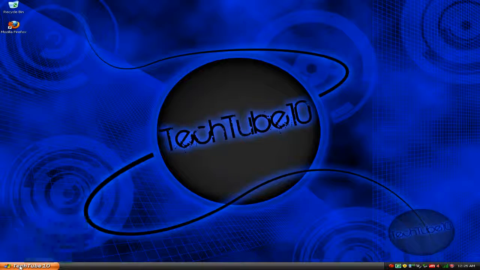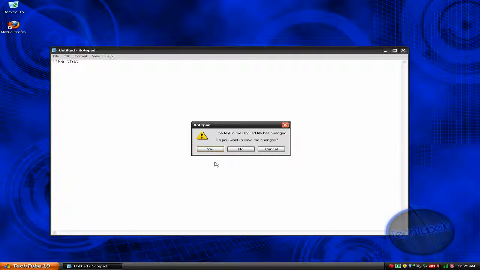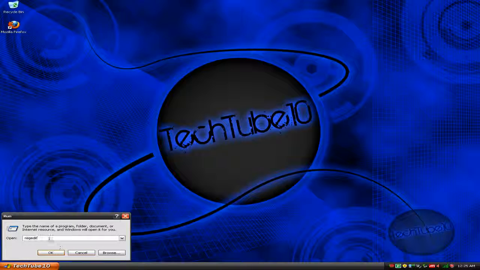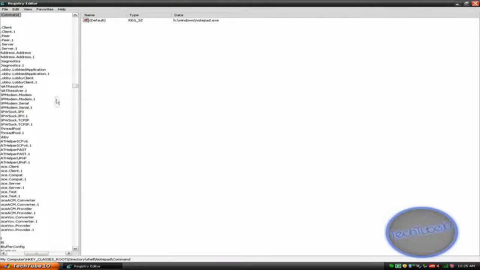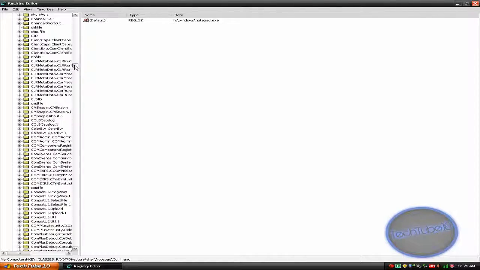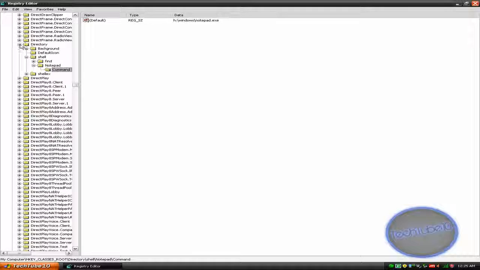Right click, like you see, by right clicking it, you can open Notepad like that. You see? So first, open Run, type in regedit, navigate to HKEY_CLASSES_ROOT, and then go to Directory.